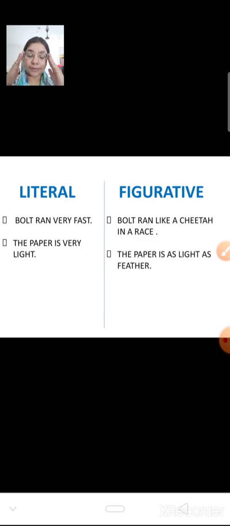So by using such words, such formation of words, a picture is made in your mind, and that picturization of the words in your mind makes the work very interesting. And that's why most writers and poets use figurative words these days to make the work look more interesting and more catchy for people to read.